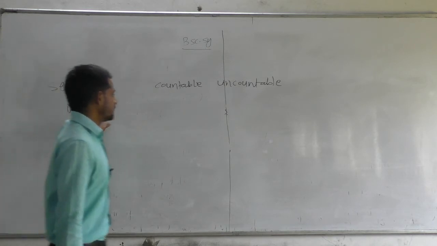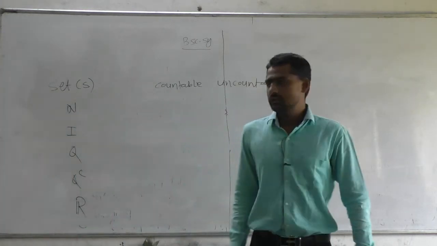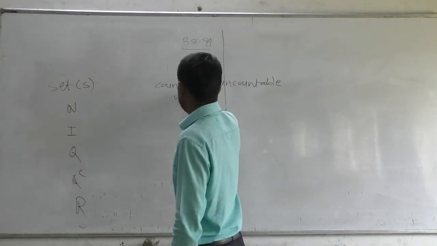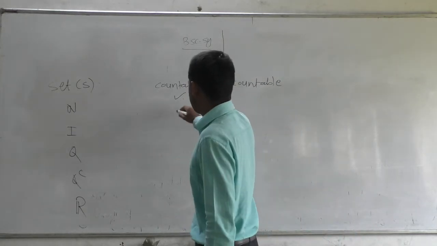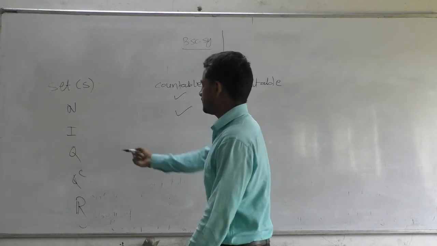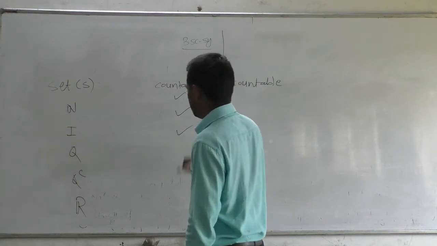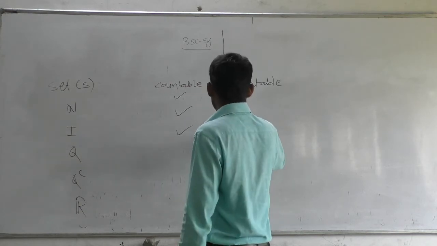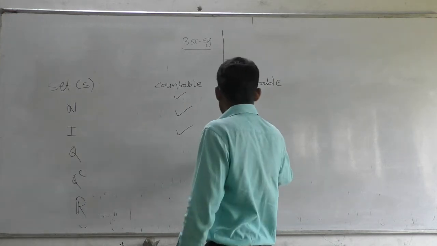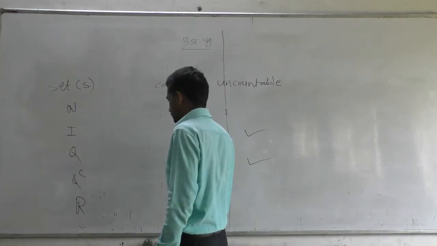We know that the set of natural numbers is countable. The set of integers is also countable. The set of rational numbers, we have proved, is countable. The set of irrational numbers is uncountable. The set of real numbers is uncountable.